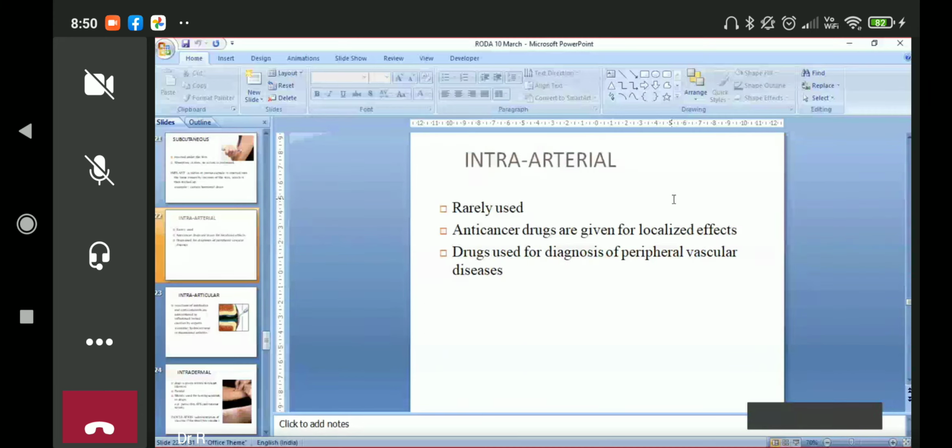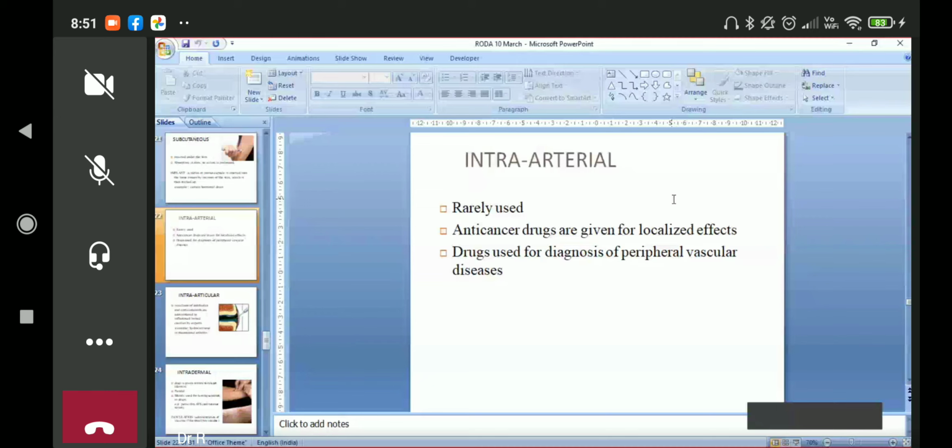Intraarterial we have discussed, rarely used, especially anti-cancer drugs we can give for localized effects. Drugs are also used for diagnosis of peripheral vascular disease. Suppose you want to diagnose Buerger disease or Raynaud's phenomenon, then we put the drug, like angiography we do in the heart.